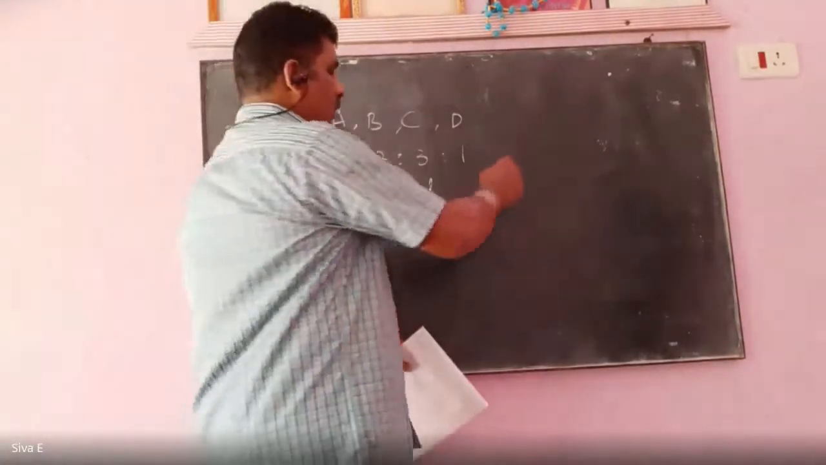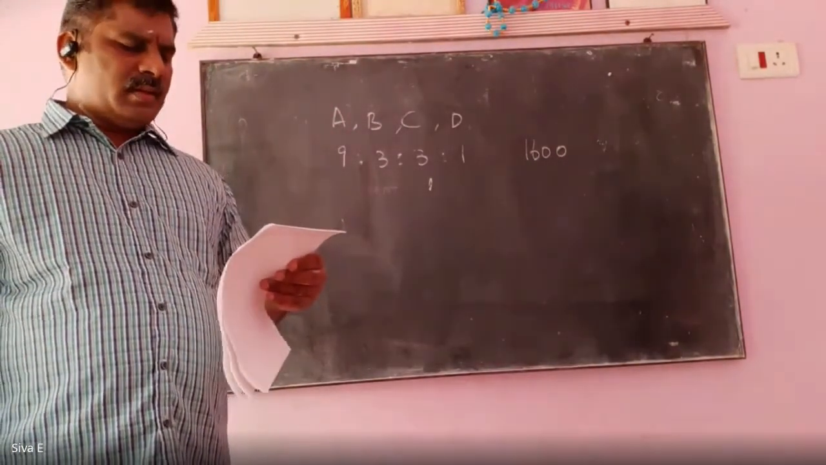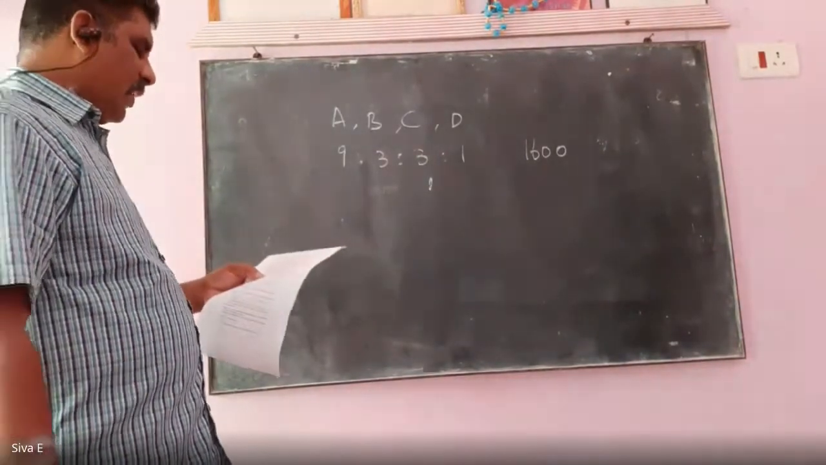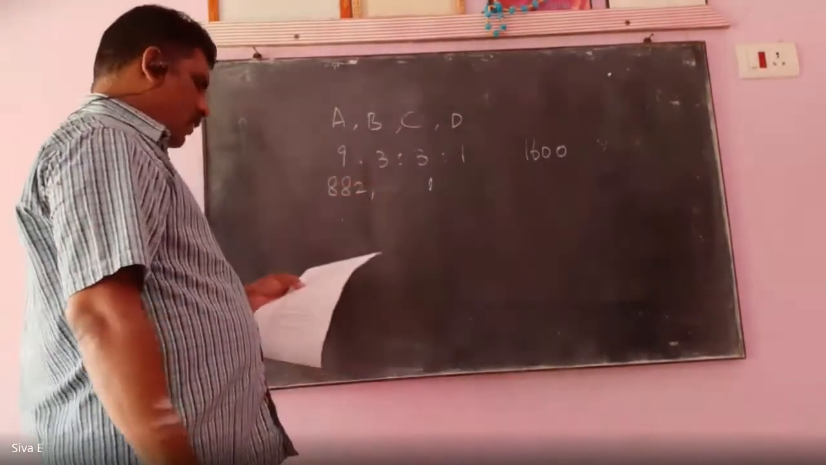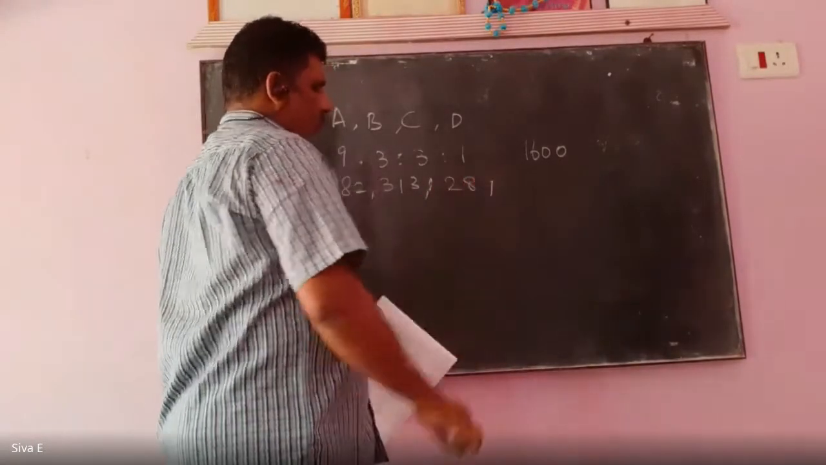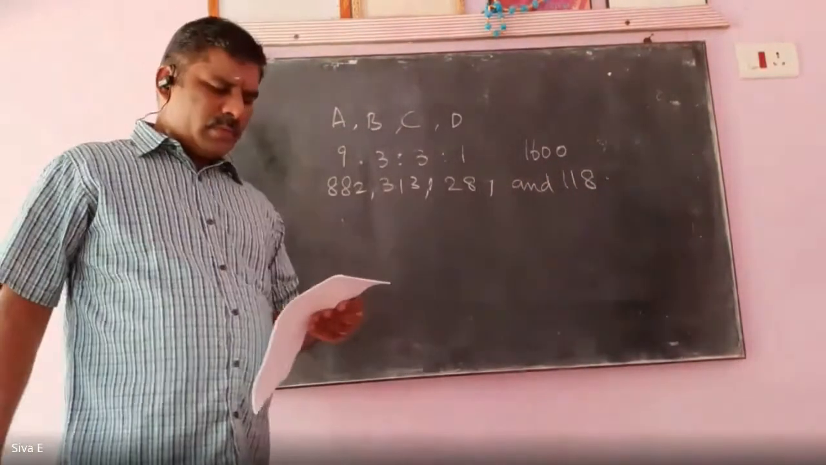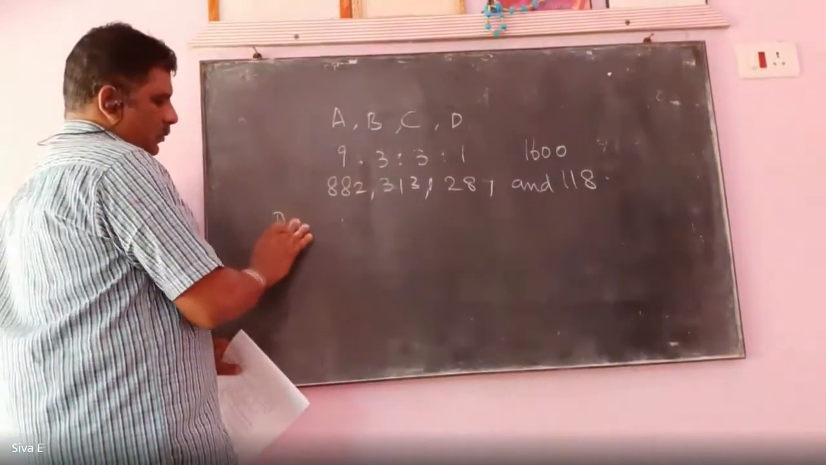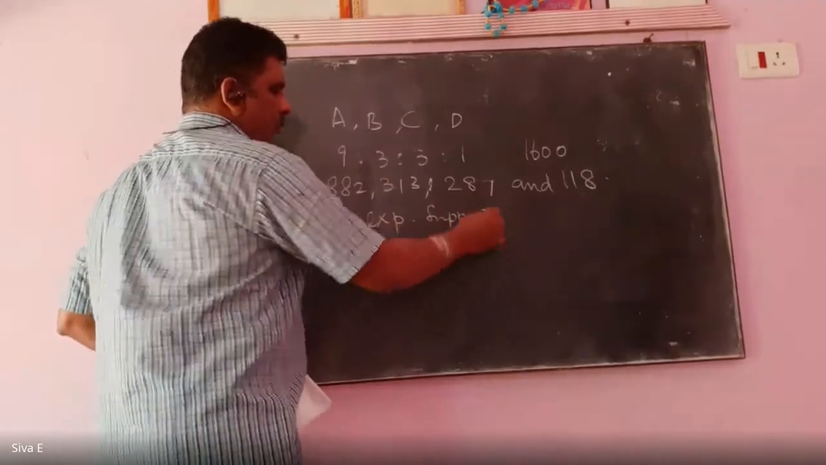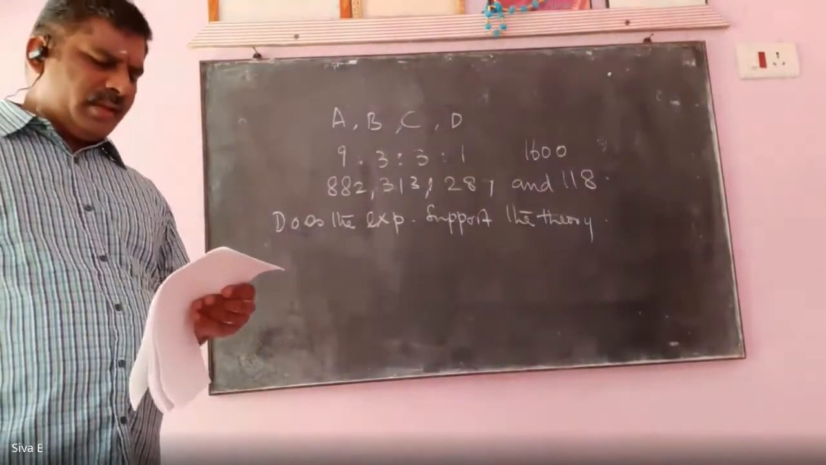among 1,600 beans, the numbers in the 4 groups were 882, 313, 287 and 118. Does the experiment support the theory?